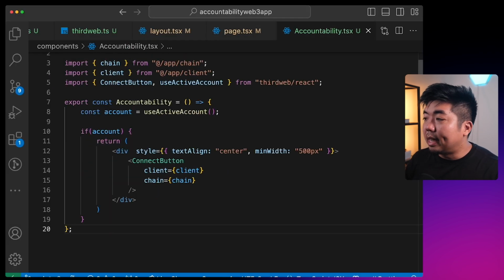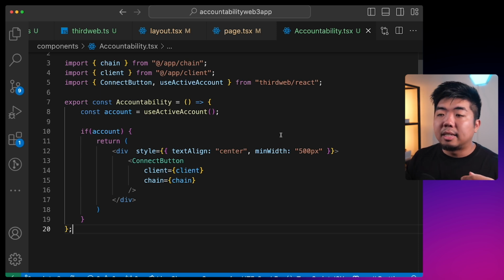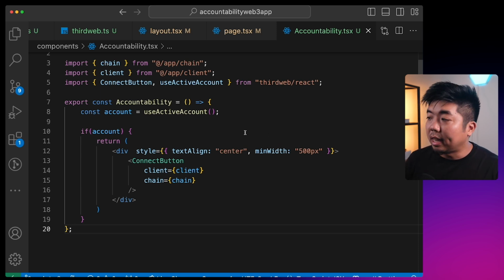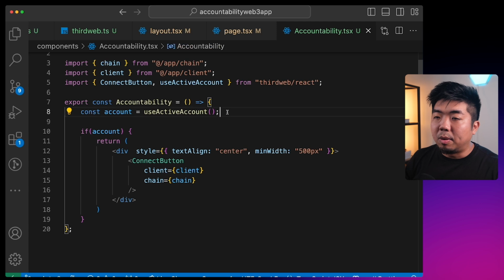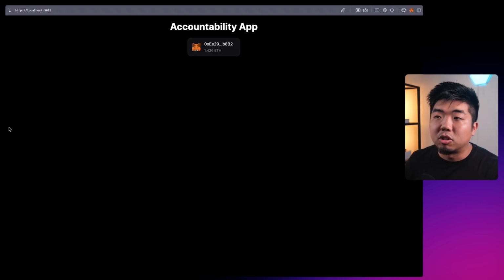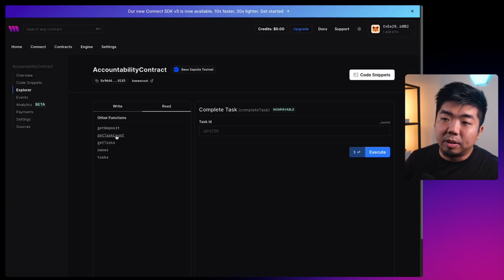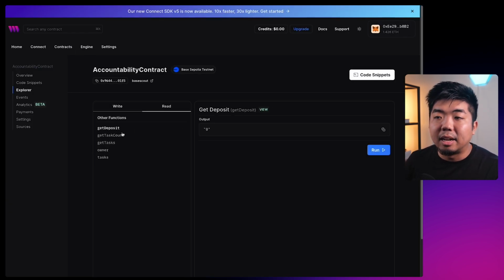So the next thing we want to do is get the deposit amount and task count amount, because we want to make sure and see if there is locked funds in the contract. And if there are tasks, we shouldn't prompt the user to add more funds or create tasks. We want to make sure that we display them the right step, whether they need to deposit funds or they need to create a task. And we can get this information from our smart contract. If you remember in our contract, if we go back to check it, we created these functions to get task count, to get the deposit balance and everything. So we can read these functions from our smart contract and determine where our user is and where they need to be using our app.